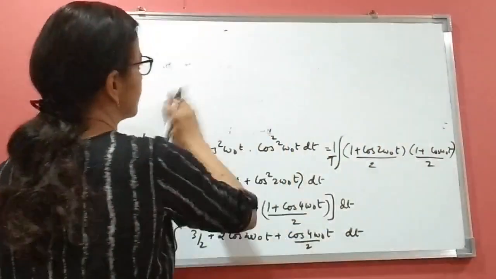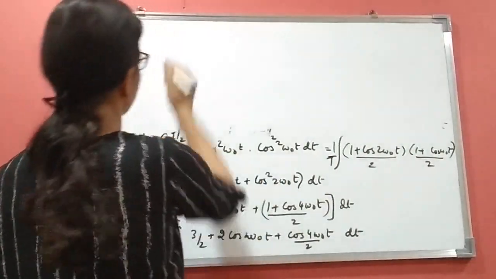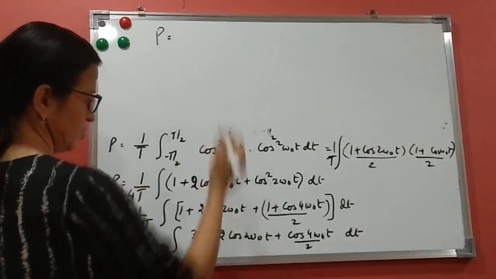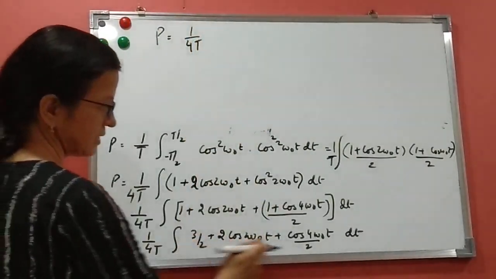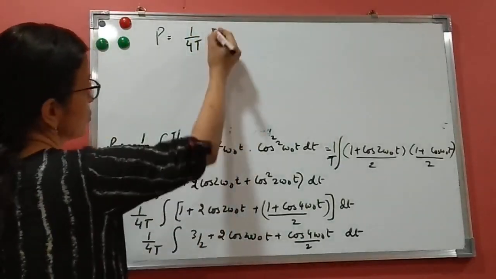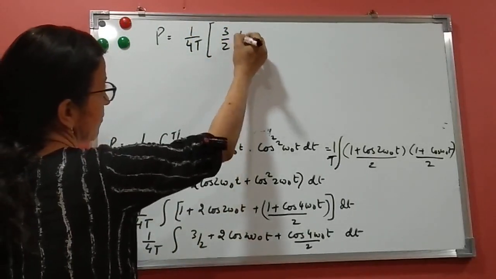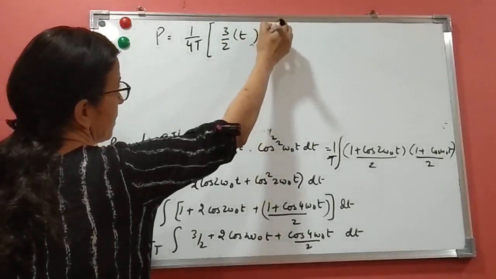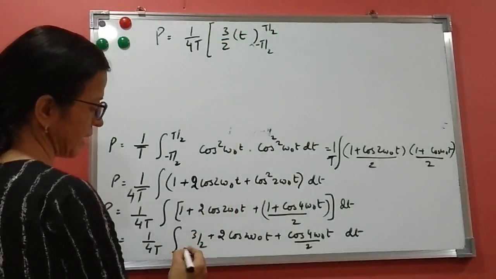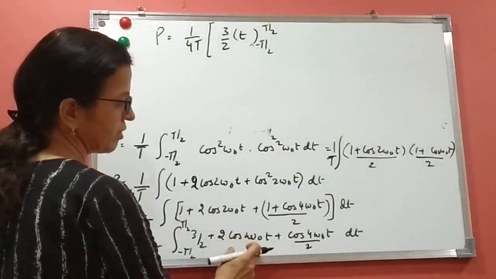Yes, so now the next step will be, what I am getting here is power equals 1 by 4t and this is inside. Now I can integrate. So integration of 3 by 2 is 3 by 2t, and put the limits here: minus t by 2 to t by 2, plus 2 cos 2 omega naught t plus cos 4 omega naught t.